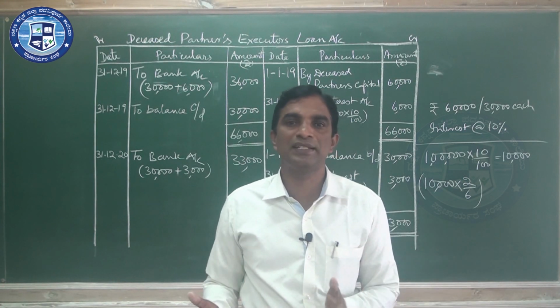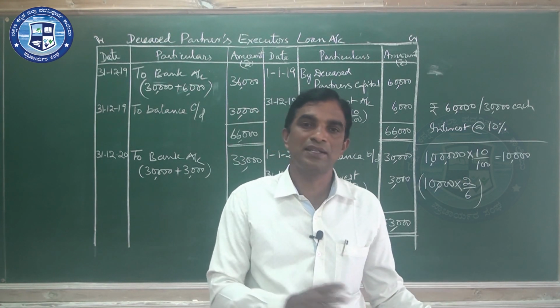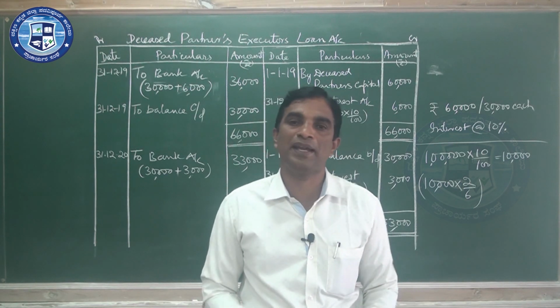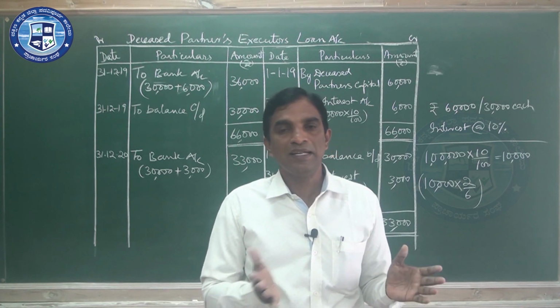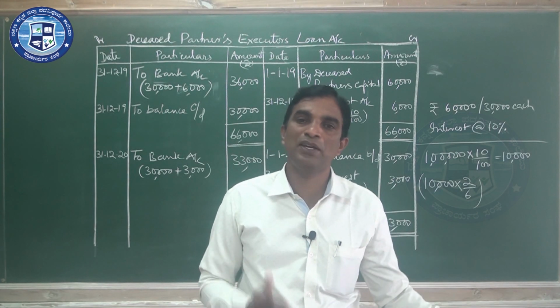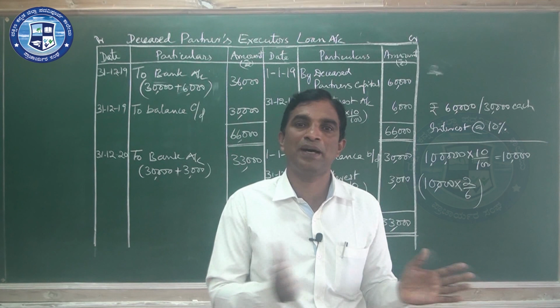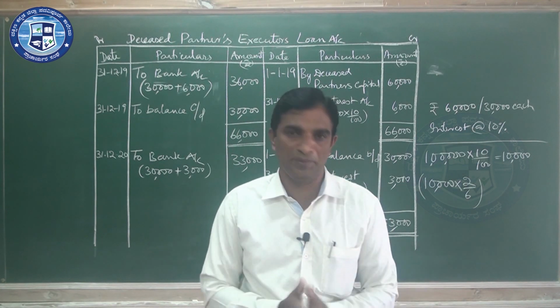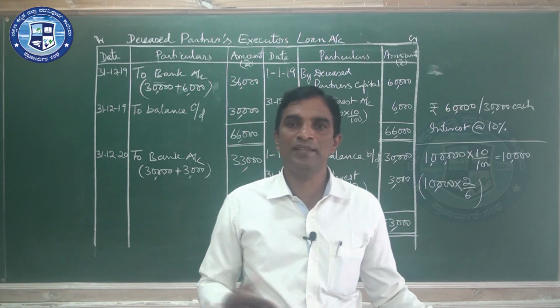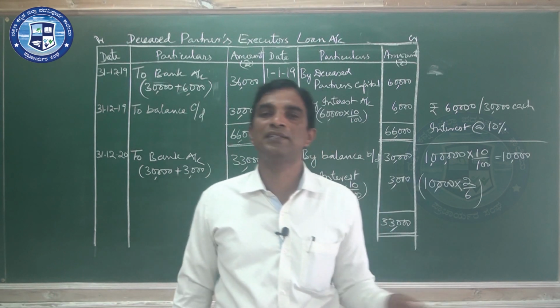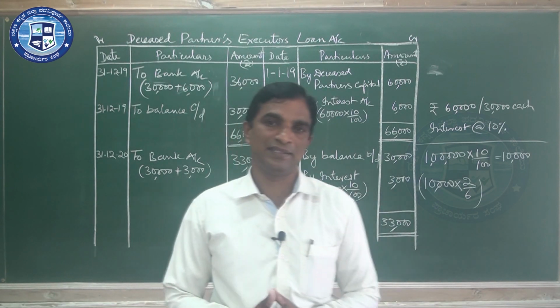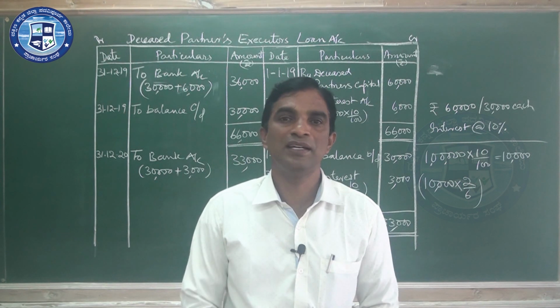Then we should total it, and the balance of remaining partners will be carried down, and the retiring partner's account will be closed by paying cash, or partial cash and partial loan, or full loan. Then we prepare the balance sheet. The balance sheet should be tallied. So they continue the business.